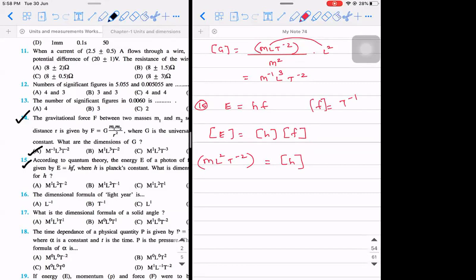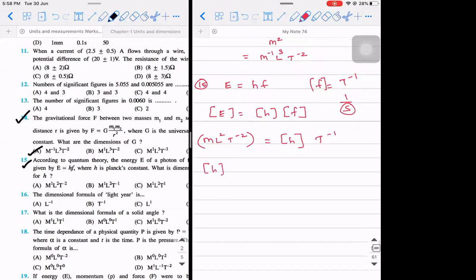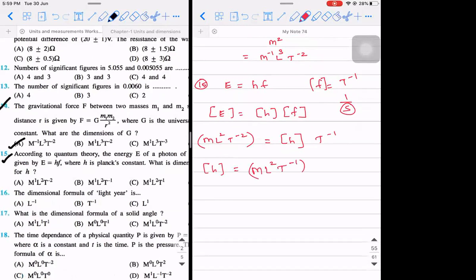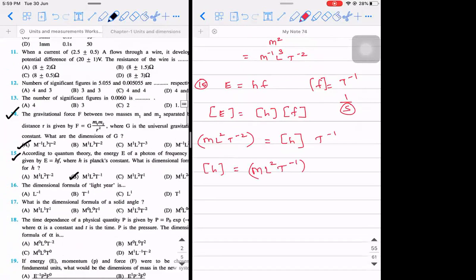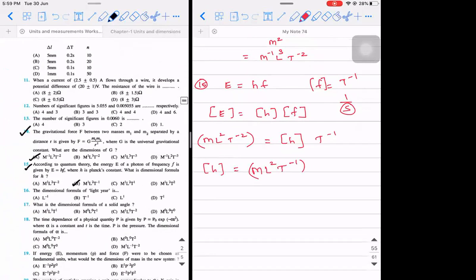See, for those who don't know what frequency is, I'm just repeating it. It is the number of oscillations per unit time. So the SI unit of frequency is 1 by second. So it depends on time. The reciprocal of time is what is called frequency. Okay, it will be T minus 1. So what is the dimensional formula of h? It will be M L square T to the power minus 1. So what option is right? Option B. Is it clear? Yes, sir.